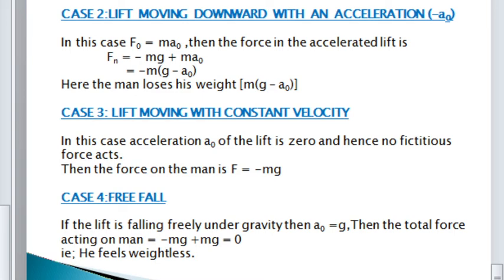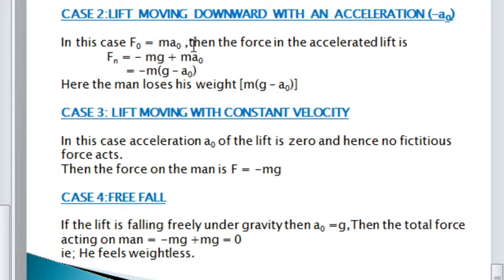If a lift is moving downward, we have to consider the acceleration as minus a0. If it moves upward, it can be taken as a0. If the lift is moving downward, it is taken as minus a0. So in this second case, F0, the fictitious force, is equal to ma0.